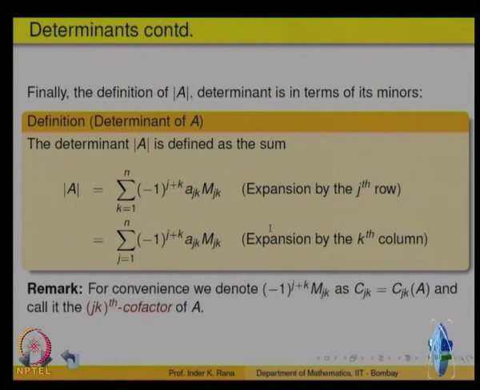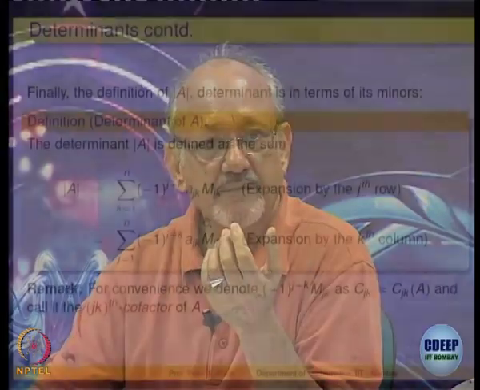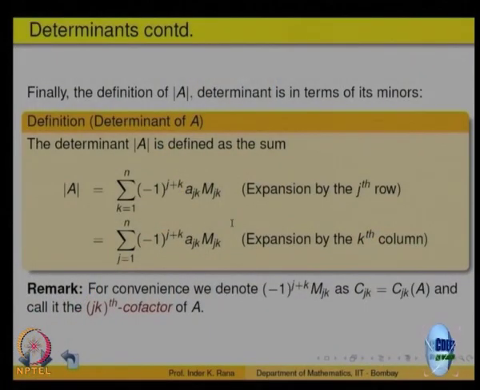Each one of them will give you the same value; they are all equivalent to each other. So, you can use any one of them as per your convenience. This definition is useful in computing the determinant. It is an inductive process, so you can feed it to a machine also to do the job, but this is also existence and uniqueness.